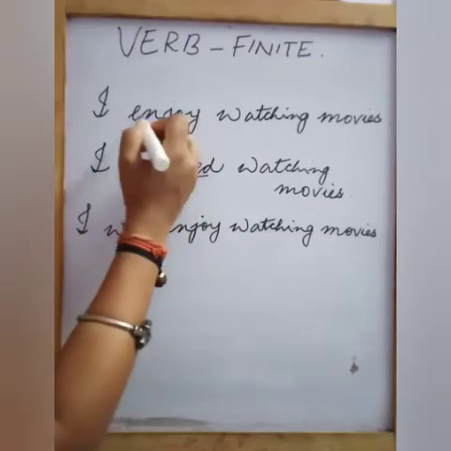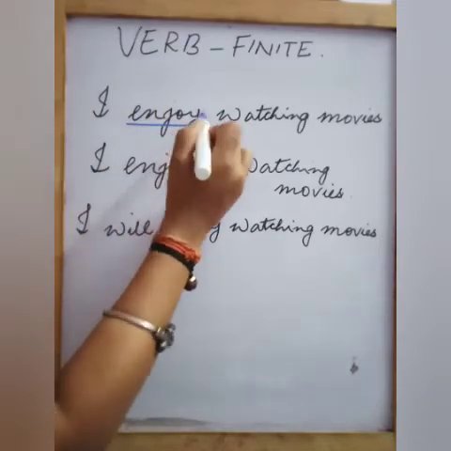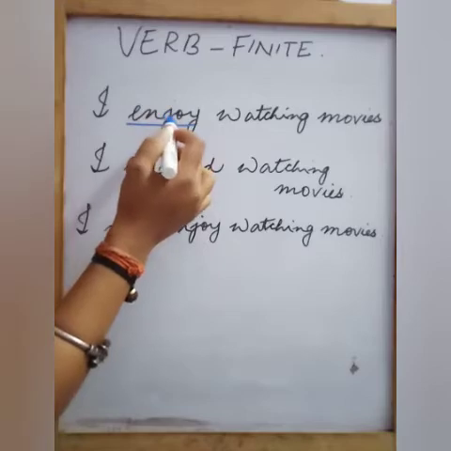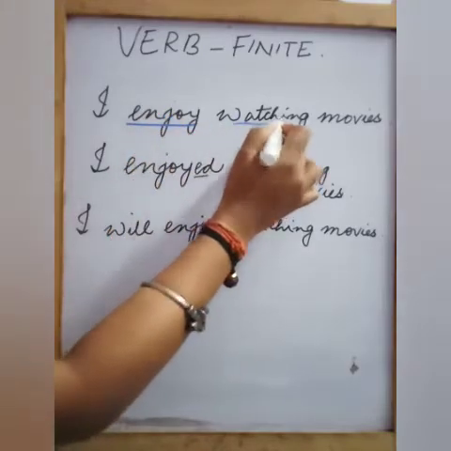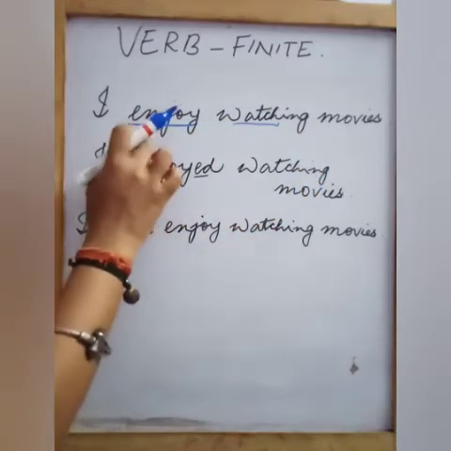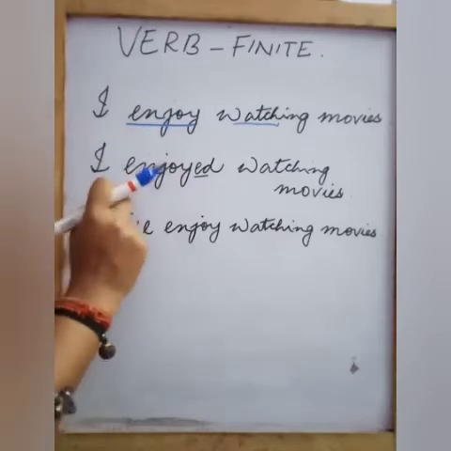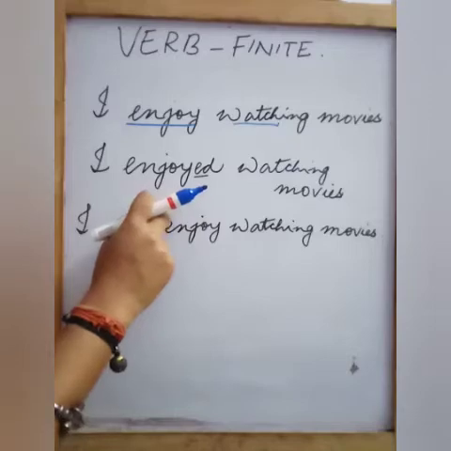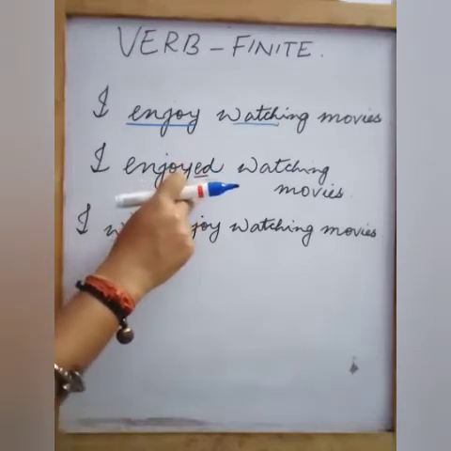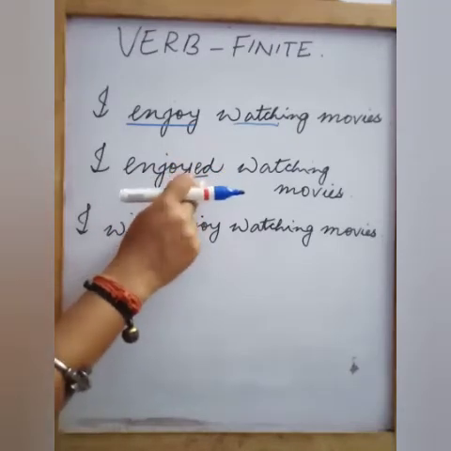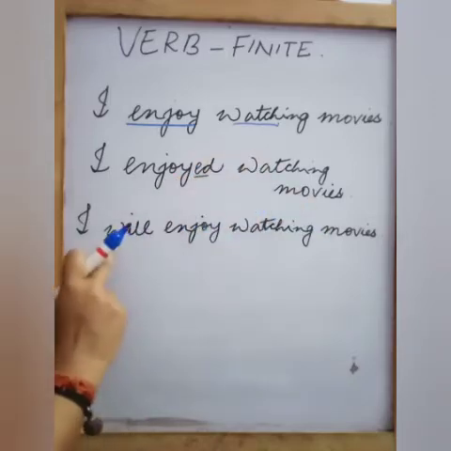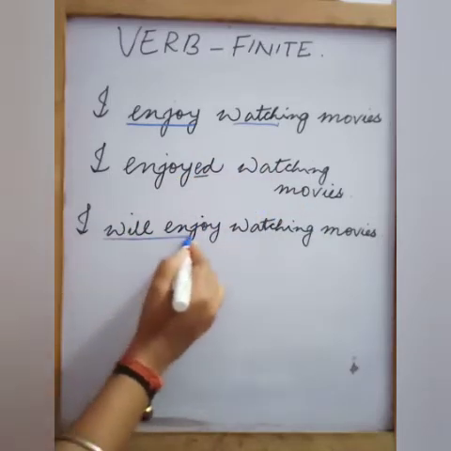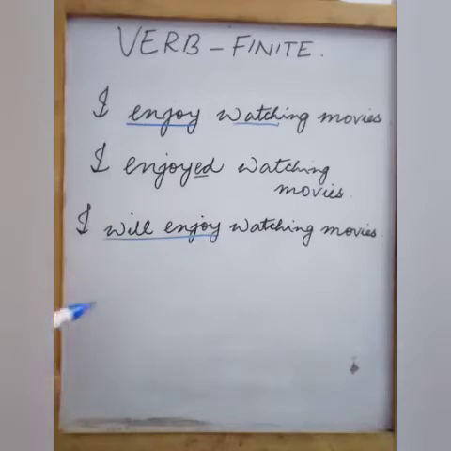In the first sentence, the verb is in the present tense, isn't it? This is the main verb, and this is the auxiliary or the helping verb. Now see, in each sentence, the tense has changed. This is in the present tense, enjoy. In the second sentence, I have added the ed, isn't it? So it goes into the past tense. I enjoyed watching movies. Third one is in the future tense. I will enjoy watching movies.